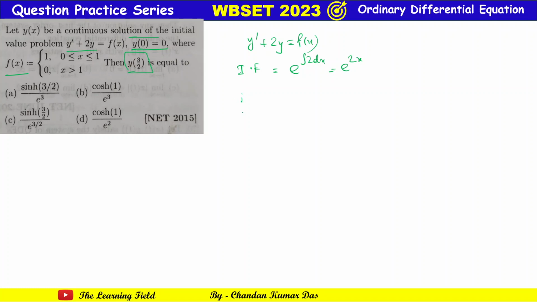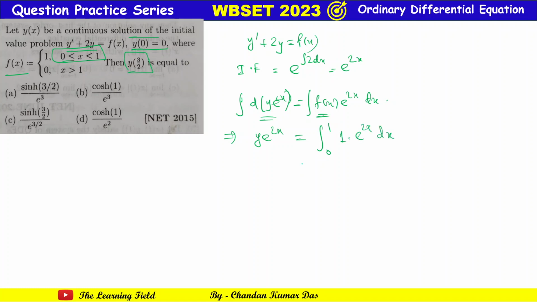So integration d of y e to the power 2x is equal to integration f(x) into e to the power 2x into dx. Okay, fine. So simply we can write y e to the power 2x equal to integration of f(x) e to the power 2x dx. The value of f(x) in the interval 0 to 1 is 1 and otherwise 0. So we can just write integration from 0 to 1, f(x) means 1, into e to the power 2x into dx.